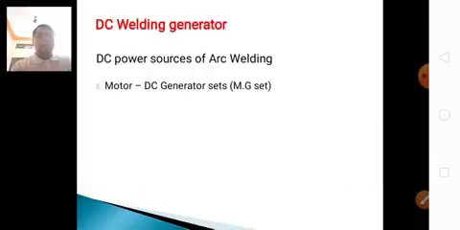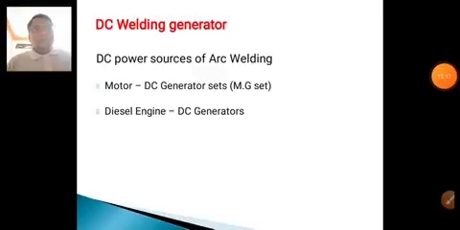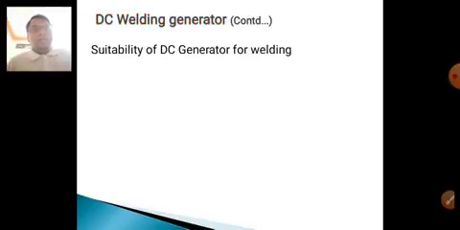For DC welding, the DC power sources for arc welding are the motor and DC generator sets (MG set), the diesel engine and DC generator, and the transformer rectifier sets. These are the most important. One is the motor and DC generator set, another is the diesel engine with DC generator, and the third is the transformer rectifier set. These are DC power sources for arc welding.